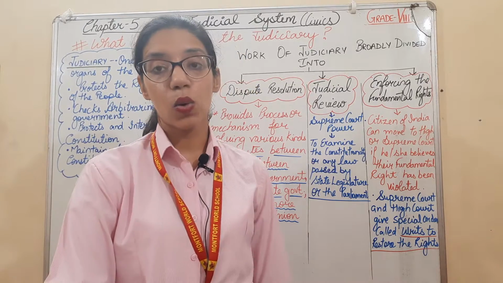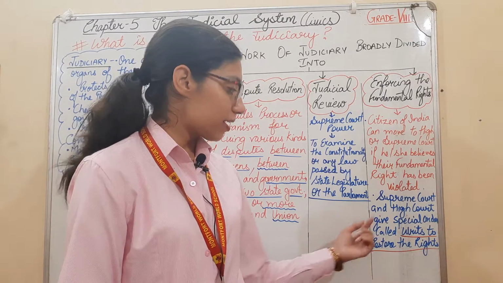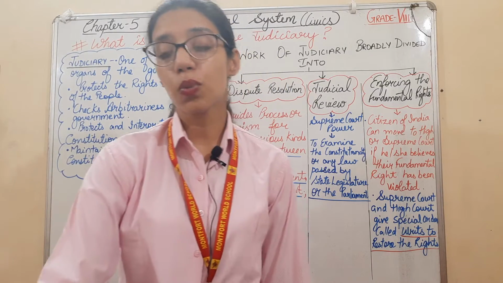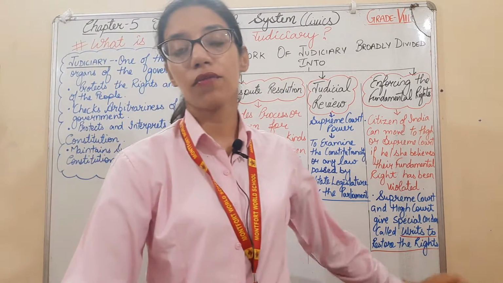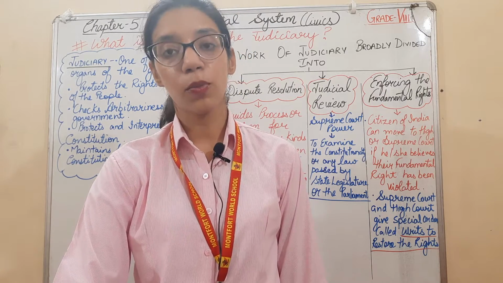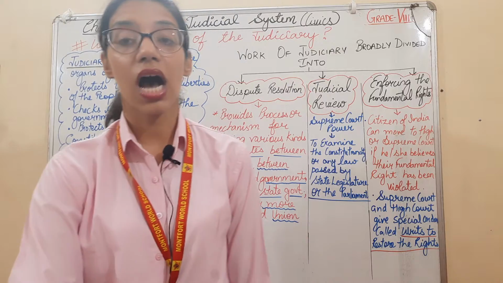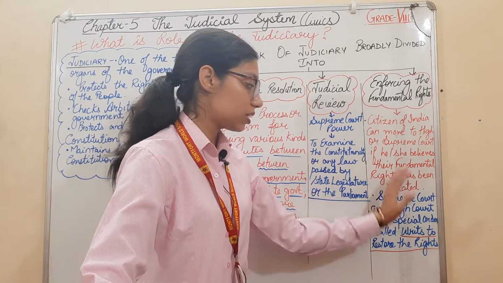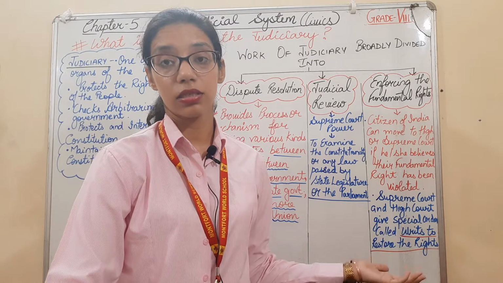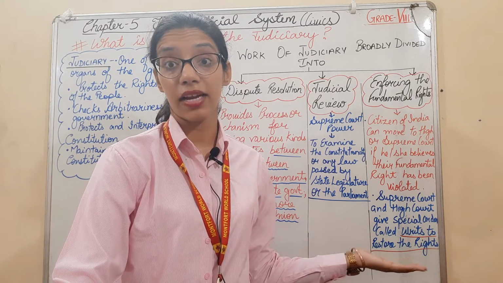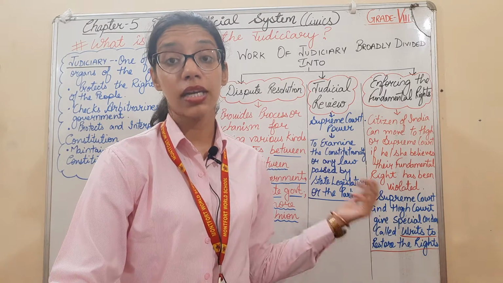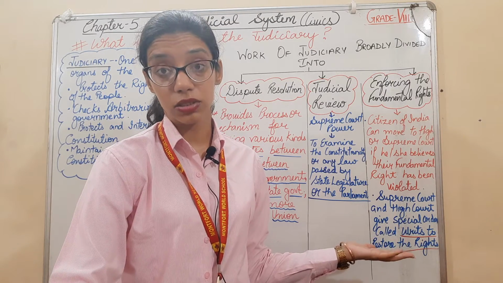The Supreme Court and High Court give a special order called writs to restore the rights. The power to issue writs for the enforcement of the fundamental rights is given by the Constitution to the Supreme Court and the High Court. Under Article 32, this right is given. That gives the fundamental right back to the citizen. You cannot take anybody's fundamental right. You cannot deny anybody that right.